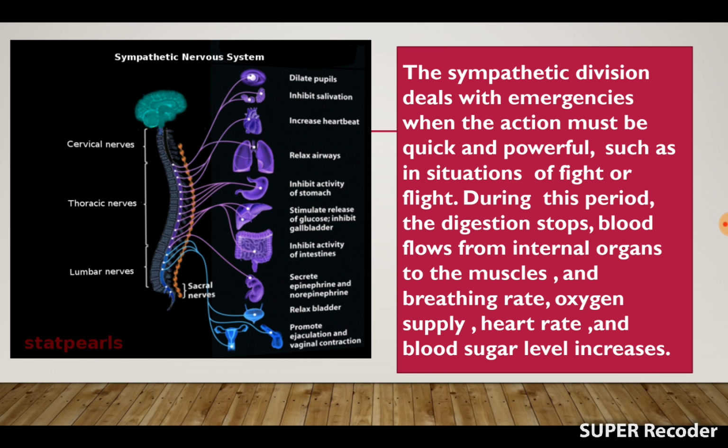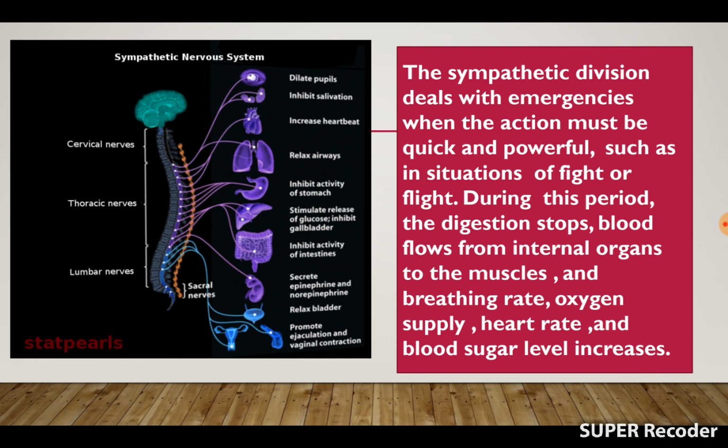So the sympathetic division deals with emergencies when the action must be quick and powerful, such as in situations of fight or flight. During this period, digestion stops, blood flows from internal organs to the muscles, and breathing rate, oxygen supply, heart rate and blood sugar level increase.